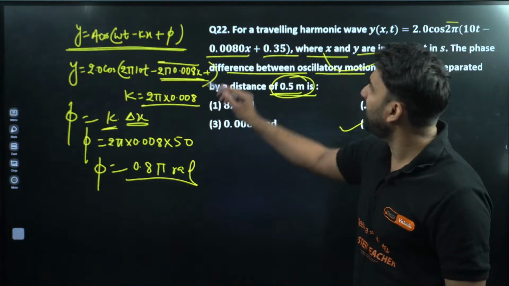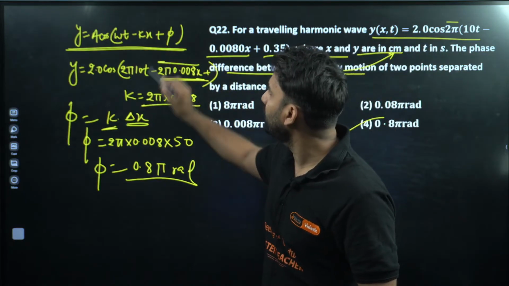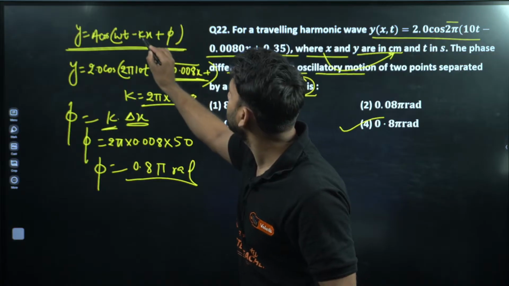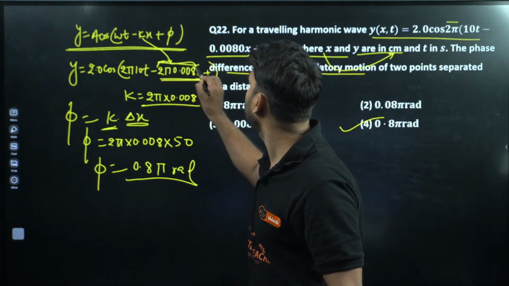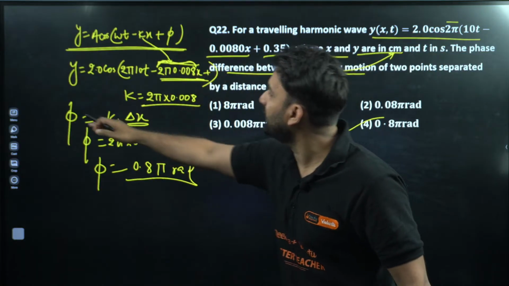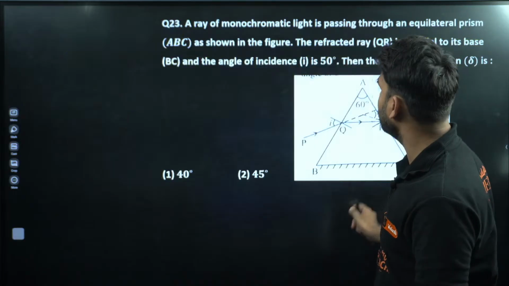So just comparing this whole equation with the harmonic wave equation, we got k, this whole is k. Once you get k, phi is equal to k delta x. We all know phi in this format. Okay, so let's move to the next.